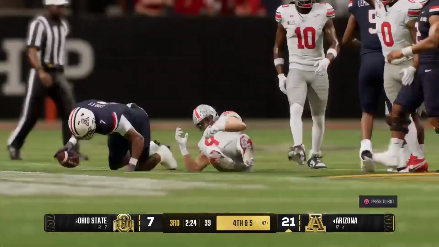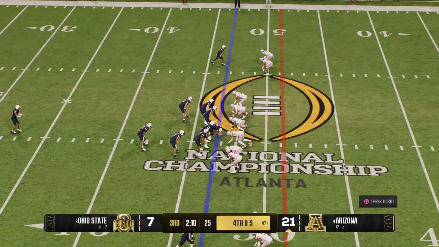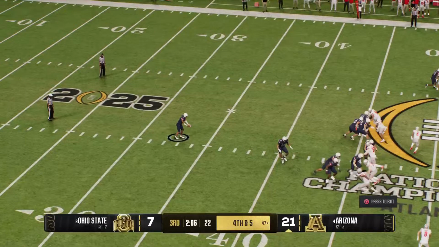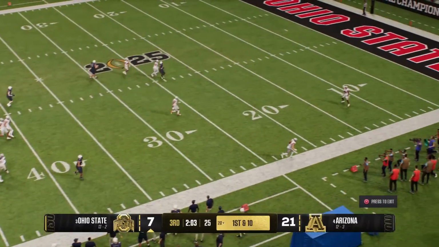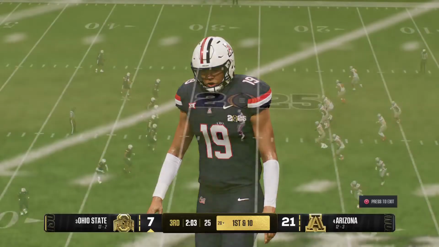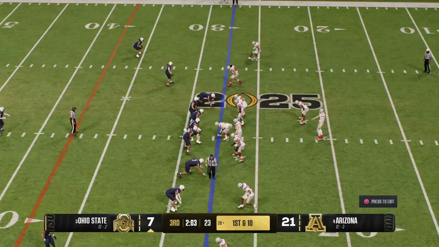That's a great play all around by this defense. Your first-level defenders hold their own at the point of attack, allowing the second and third-level players to roam free and make the tackle close to the line of scrimmage. And the punt heads out of bounds, taking the dangerous returner out of play here.